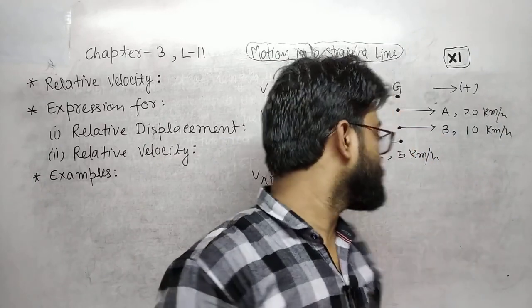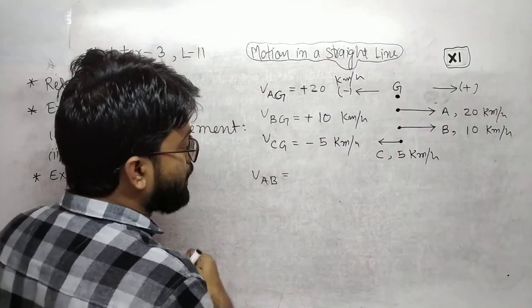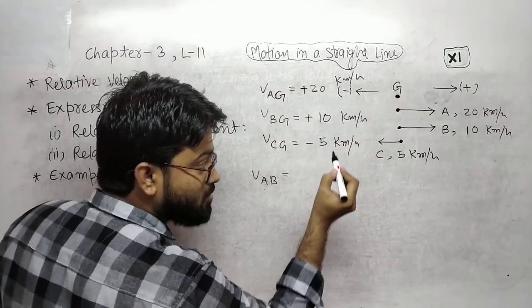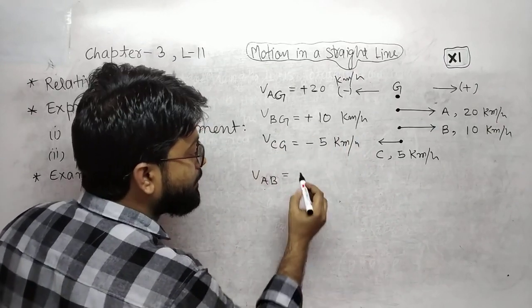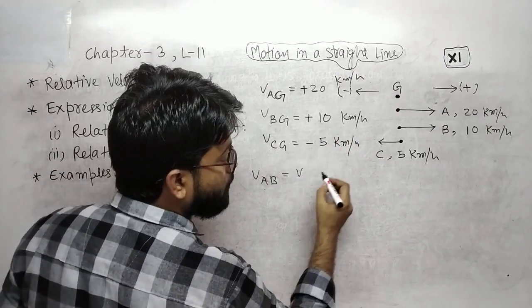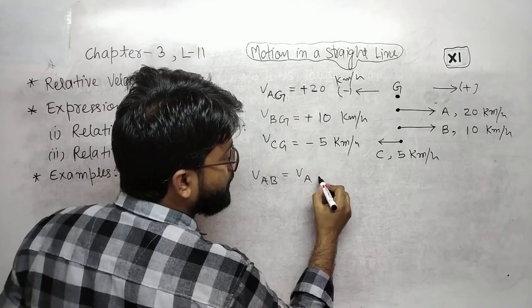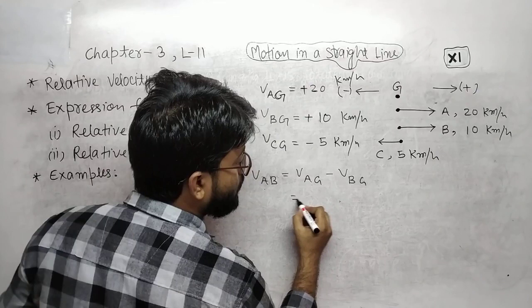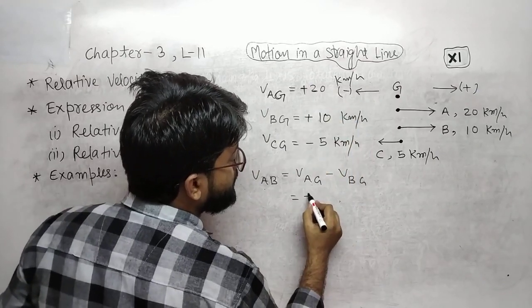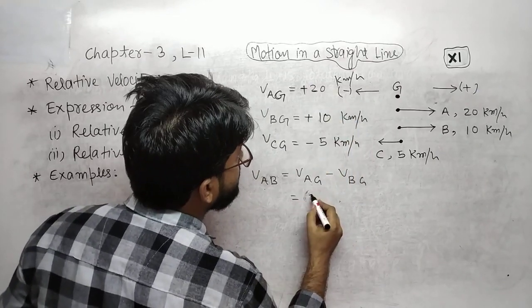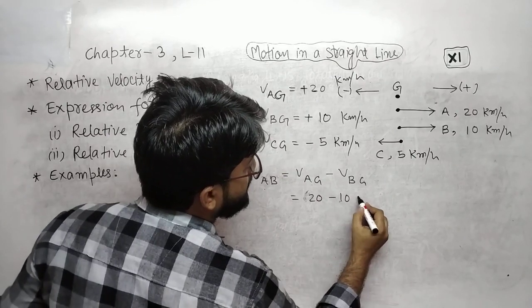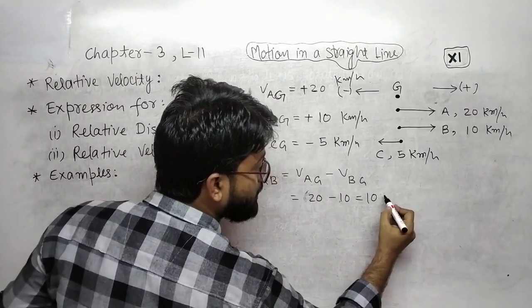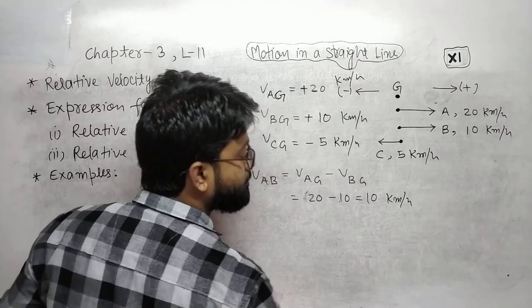The velocity of train A with respect to B, when the observer is at B, will be velocity of A with respect to ground minus velocity of B with respect to ground. This is 20 minus 10, which is plus 10 km per hour.